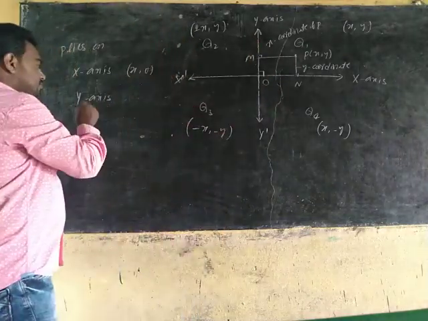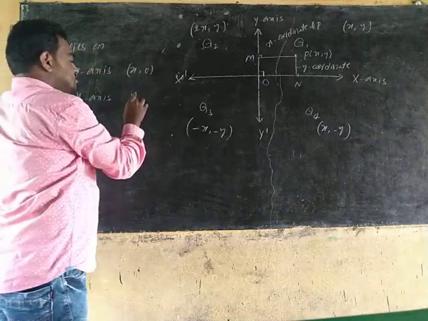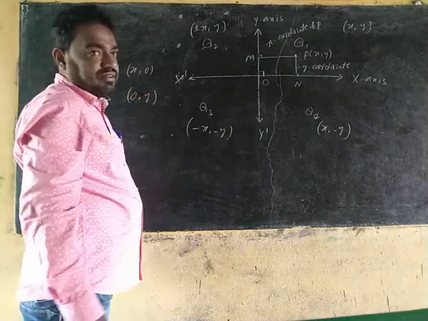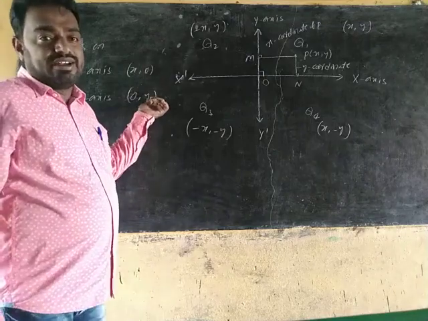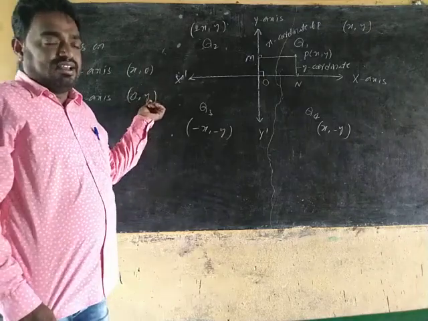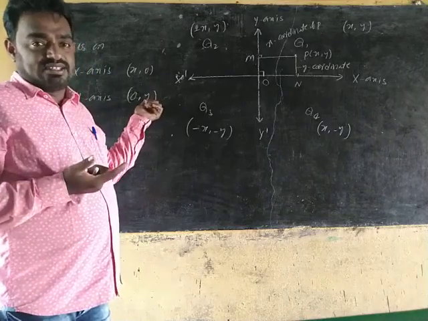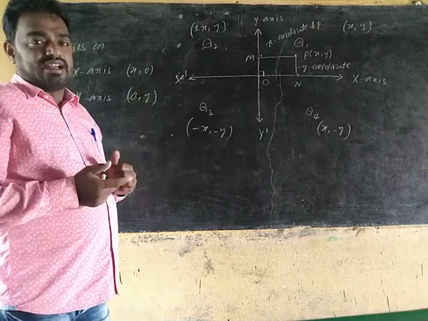So if P lies on the y-axis, the x coordinate is 0, and the general point on the y-axis is 0 comma y. If y is positive, this lies on the positive y-axis. If y is negative, it lies on the negative y-axis.